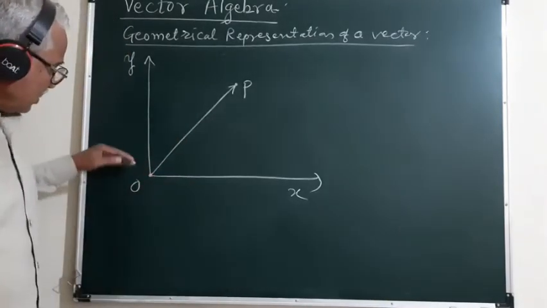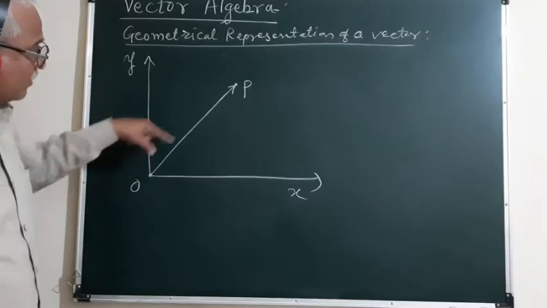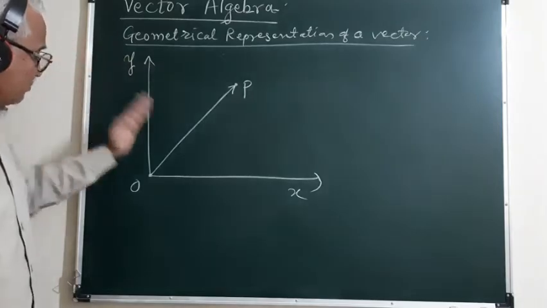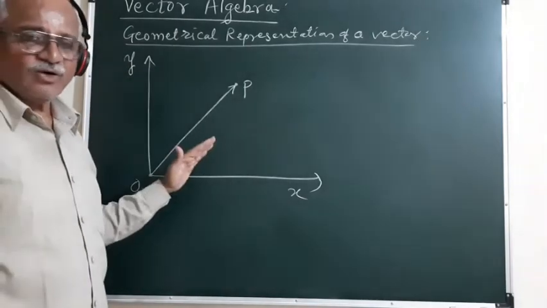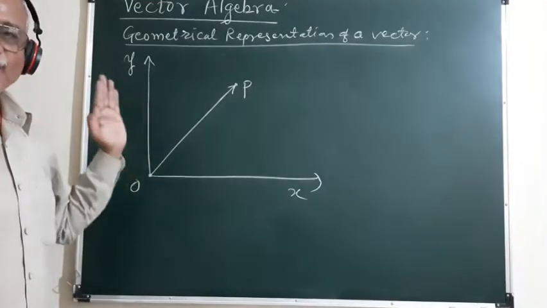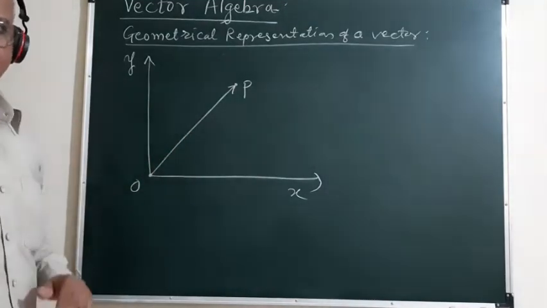So this vector OP bar represents the displacement of the particle, or this vector OP bar is also called the position vector of the particle.